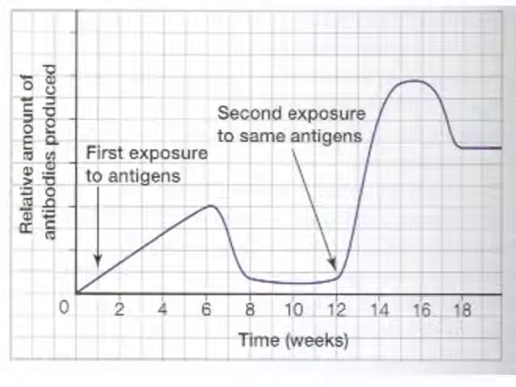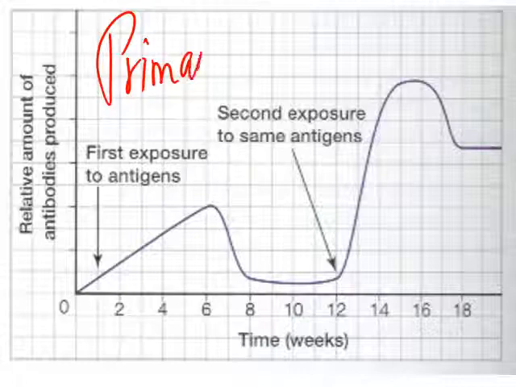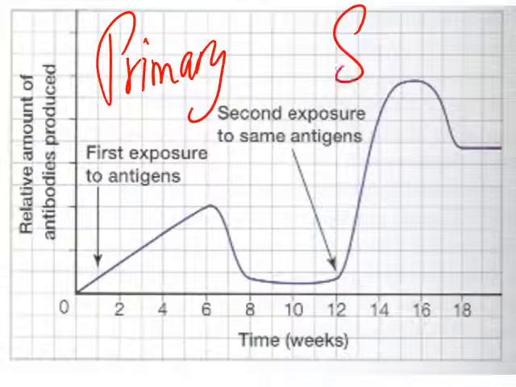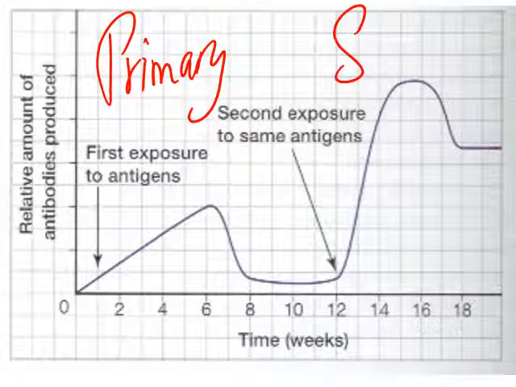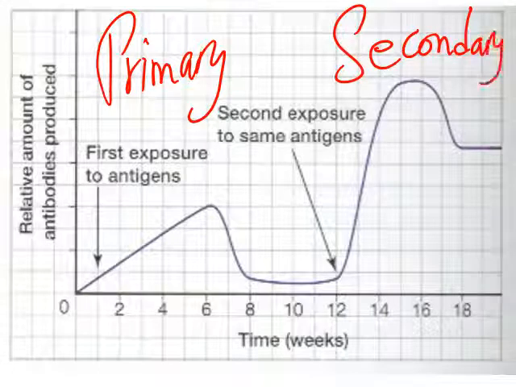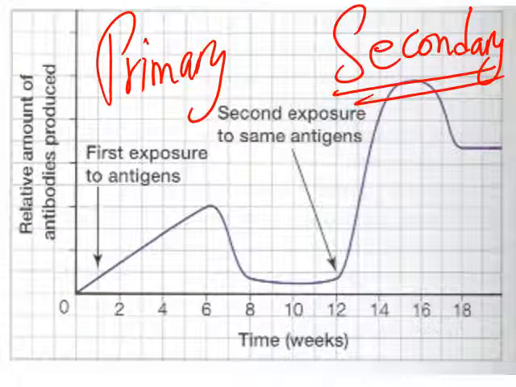Also, this is the figure: first exposure to the antigen and the second exposure. This is called the primary immune response, and this is called the secondary immune response. The secondary immune response is more efficient due to the presence of what? Of memory cells. From where? From the primary immune response. Be careful with this point, and study well for your exam.